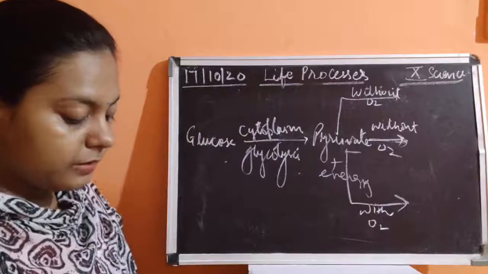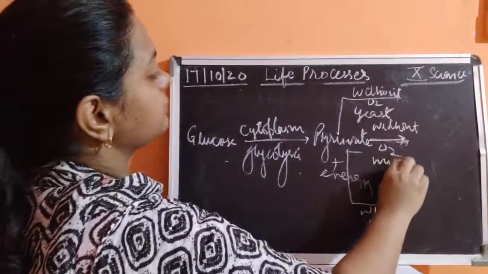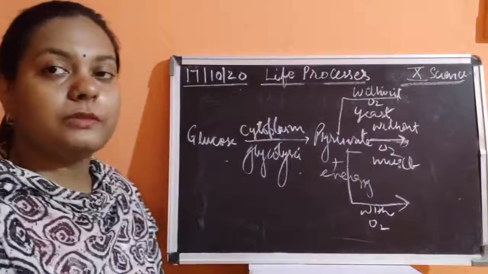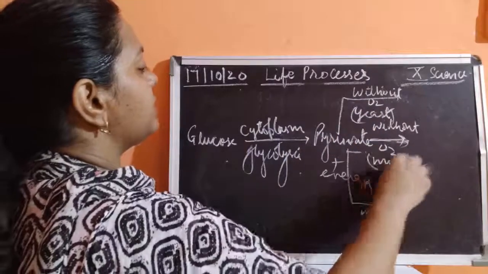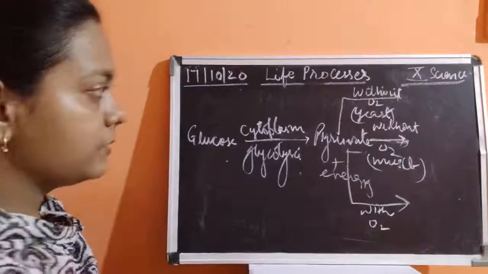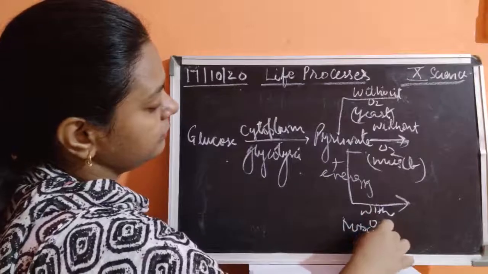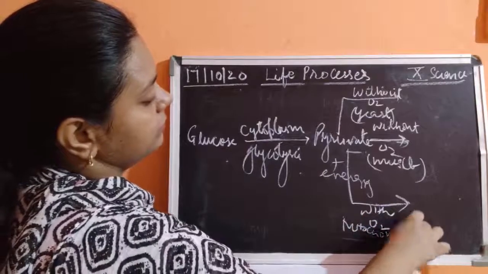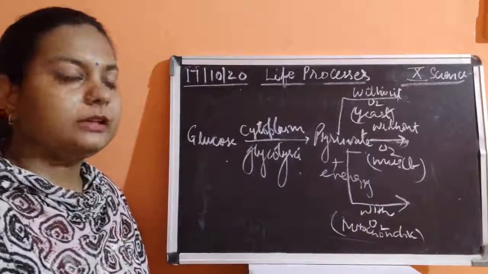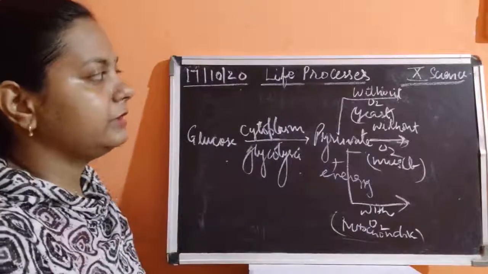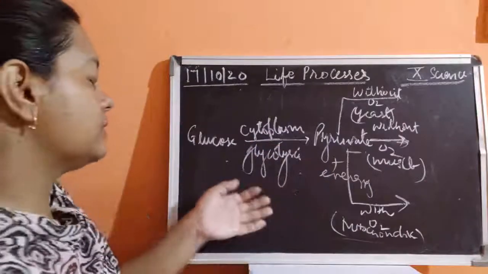Okay, so if it is taking place in the yeast or in the muscles, then muscles of where? Muscles of human beings. So if it is taking place in yeast or in the muscles, then what happens? This forms different compounds. Okay, similarly if it is taking place in mitochondria. So these 3 places are there where this glucose is being utilized in the form of pyruvate, either with oxygen, without oxygen in the yeast cell or in the muscle cell, or with the oxygen in the mitochondria.